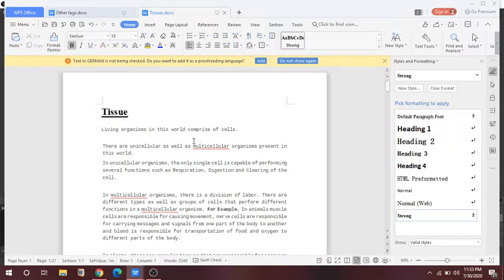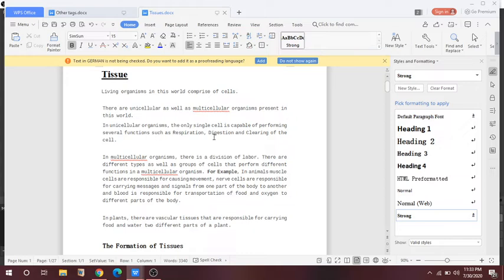What is tissue? We know that living organisms in this world comprise cells, and there are unicellular as well as multicellular organisms present in this world. In a unicellular organism, a single cell is capable of performing several functions.